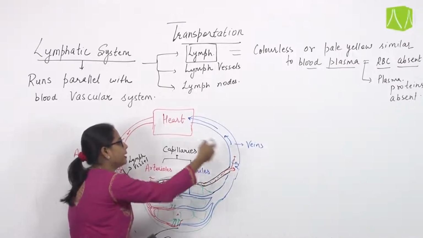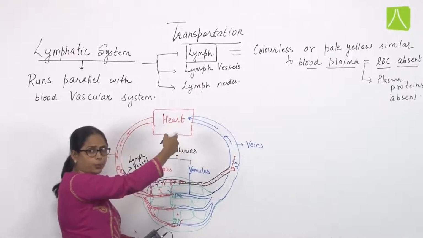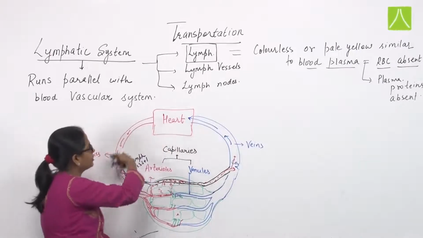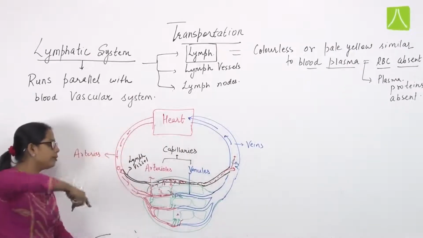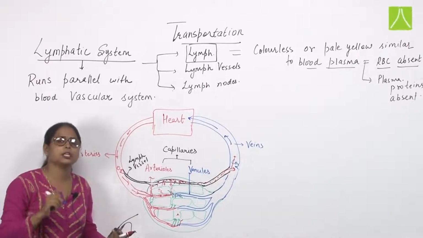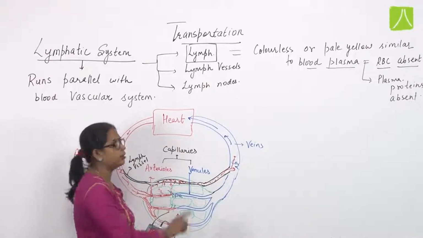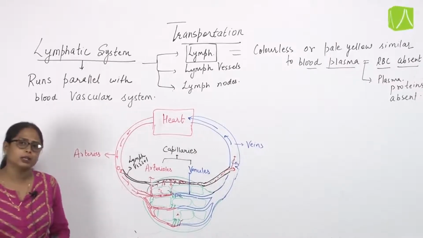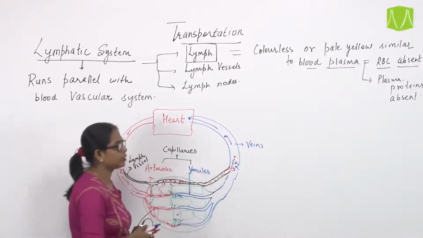So the lymph again gets back to the veins, and the veins will then carry those components and substances of blood back to the heart, and the heart pumps it again. Again the same things happen. So in this manner the lymph is transferring the substances which have leaked out from the blood. This lymph is returning them back to the blood. Now these are the vessels which are known as lymph vessels.